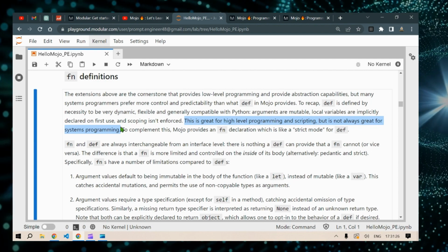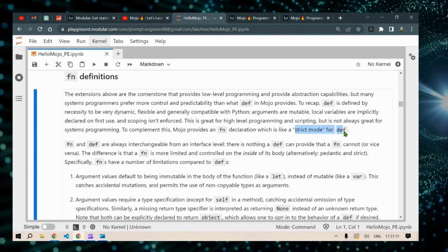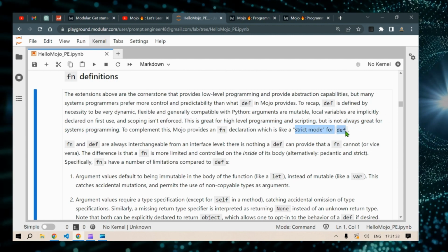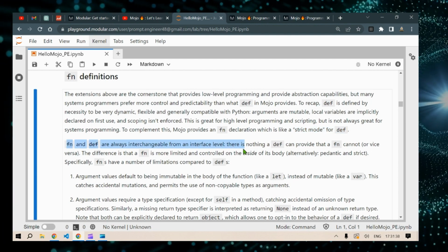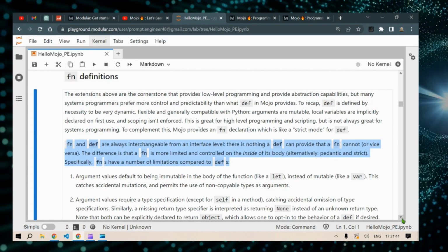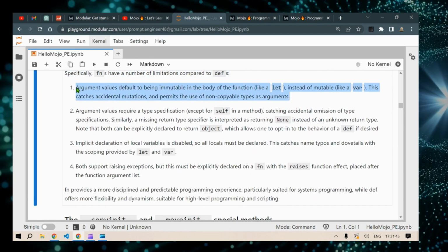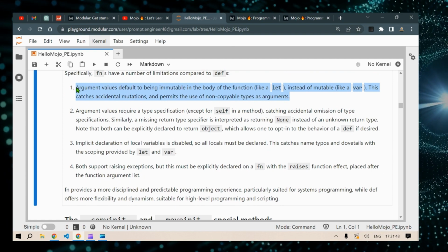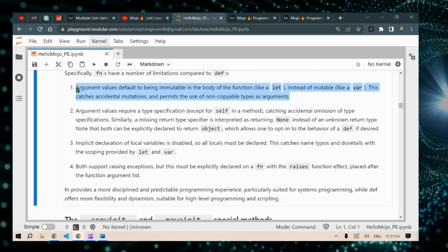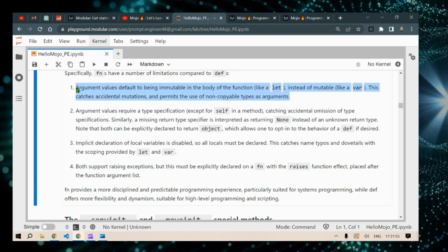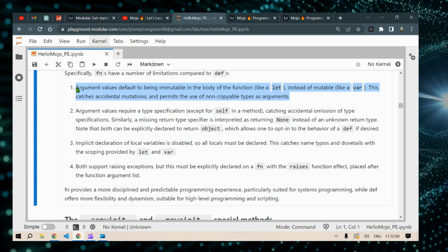Now let's look at the FN declarations, which act as a strict mode for def in the MOJO programming language. While FN and def are interchangeable at an interface level, the key difference lies in the level of control and limitations imposed within the function body. Firstly, FN enforces immutability for argument values within the function body, similar to the behavior of let in let and var declarations. Please have a look at this video to understand the let and var declarations. This prevents accidental mutations and allows the use of non-copyable types as arguments.